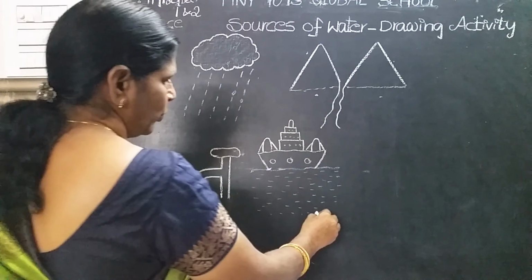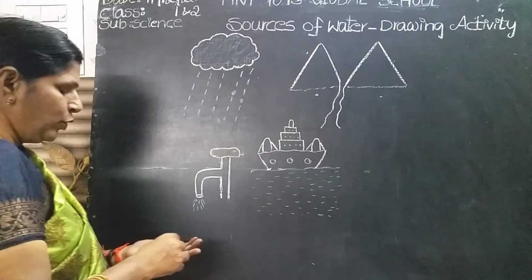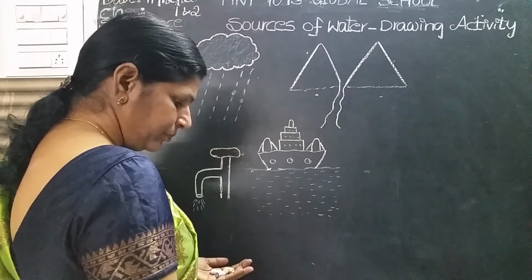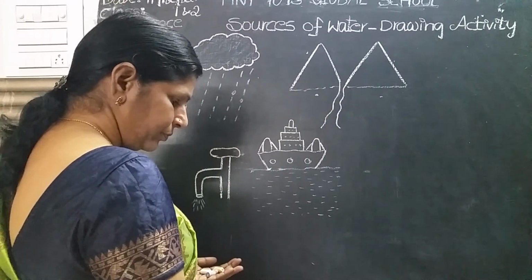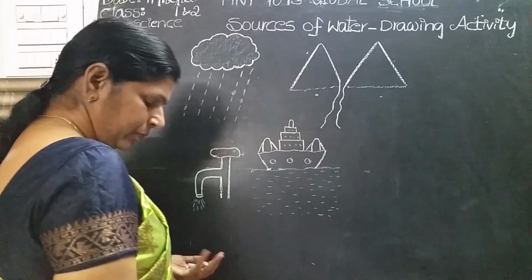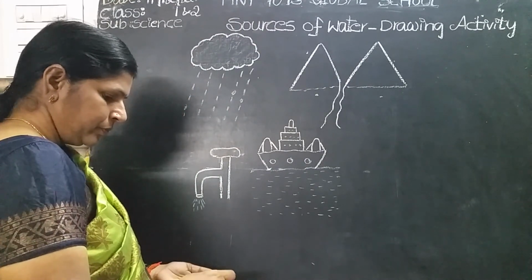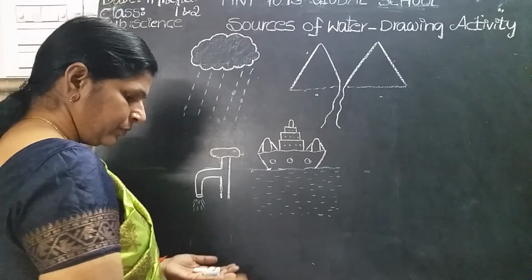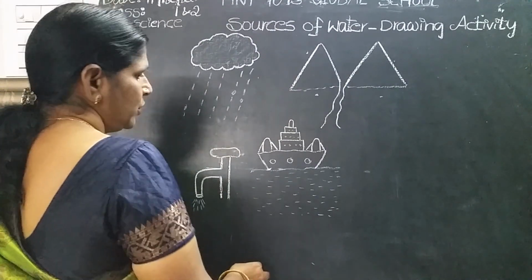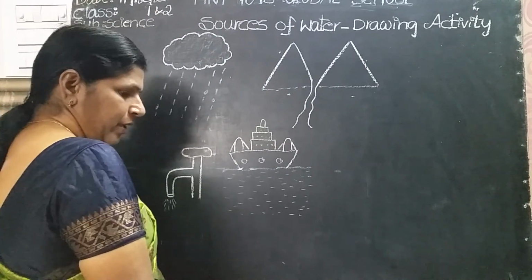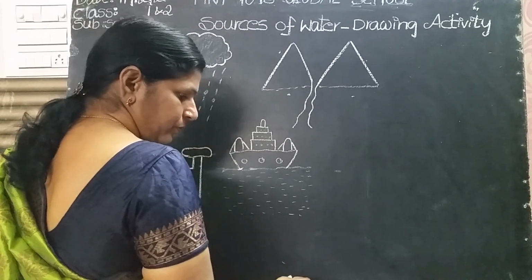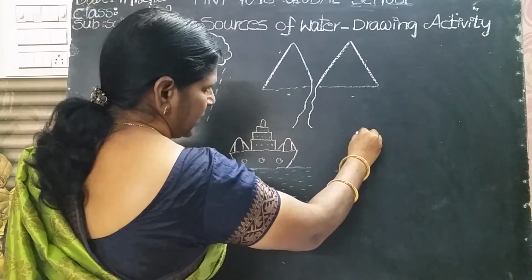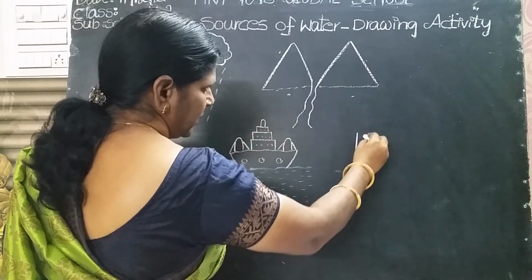Now it's time to draw the well. How to draw the well? Okay, put two standing lines, children. Standing lines are straight lines like this.